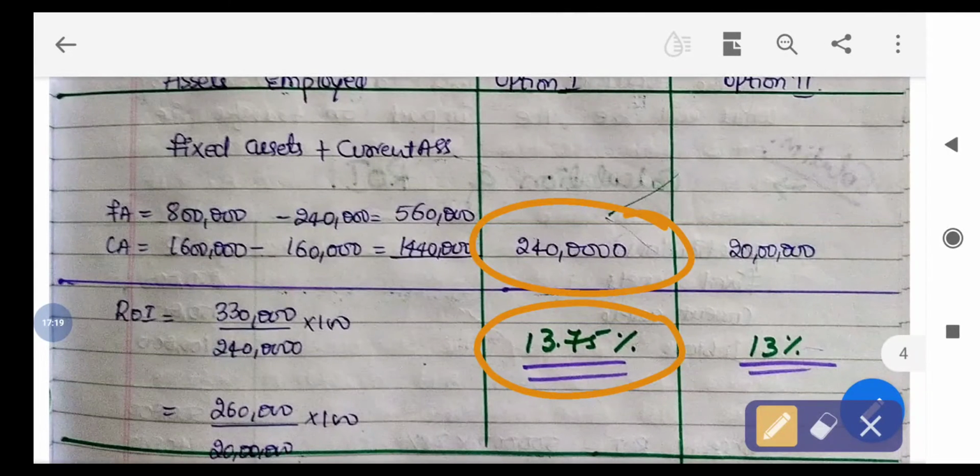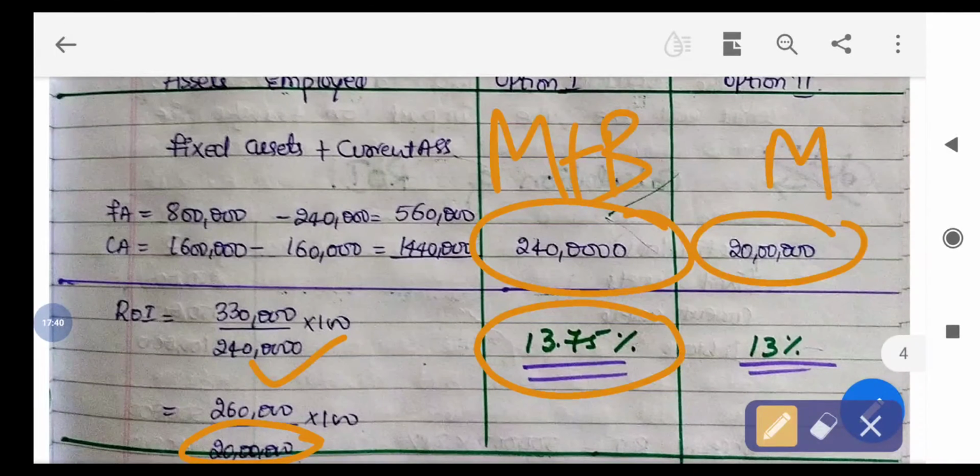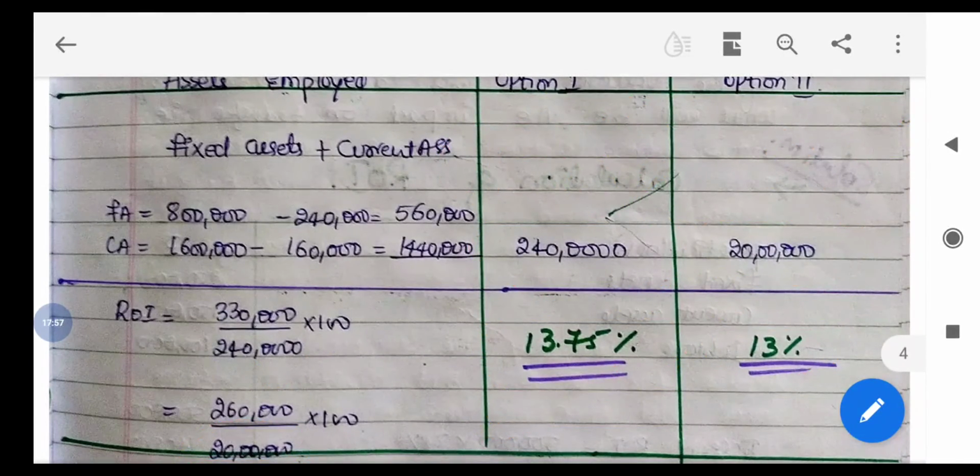So the percentage of rate of return they will get is 13.75 when they are covering the market as well as department B. Now let's see what will happen if they are covering only the market. Then the total profit is 2,60,000 divided by the total assets, which is only 20 lakhs, into 100, that is 13%. So they are getting only 13% when they are covering only the market. If they are covering both the market and department B, A will get 13.75% rate of return.